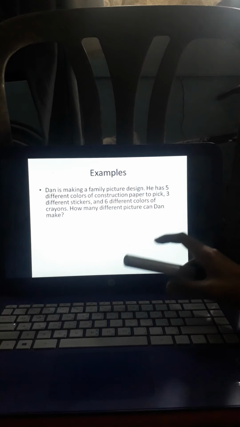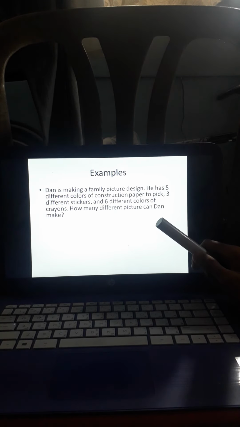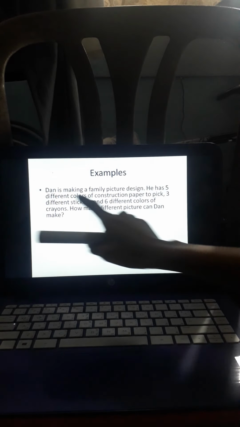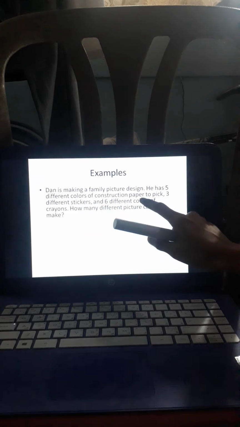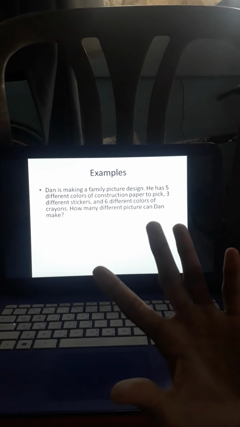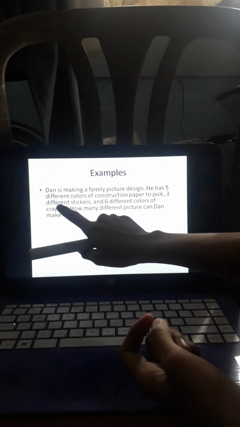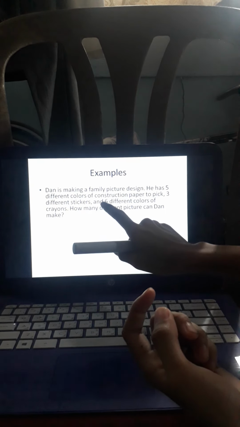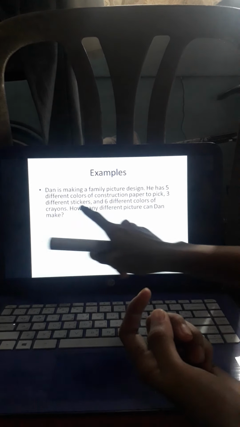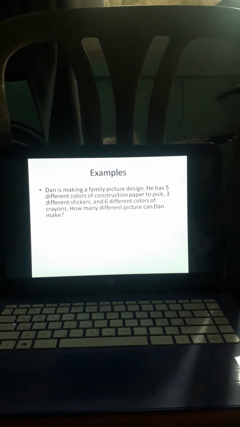So, Dan is making a family picture design. So, gagawa daw siya ng family picture design. So, eto po yung meron siya. He has 5 different colors of construction paper. So, meron siyang 5 construction paper to pick, 3 different stickers, and 6 different colors of crayons. How many different picture designs can Dan make? So, ang gagawin lang po natin dyan, imumultiply lang lahat natin ng given. Ayun po yung fundamental counting principle. It is through multiplying numbers.